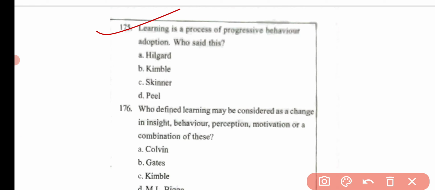Then the next question is, learning is a process of progressive behavior adaptation. Who said this? Option A, Hilgard. Option B, Kimble. Option C, Skinner. And option D, Peel. Here the correct answer is option C, that is Skinner.